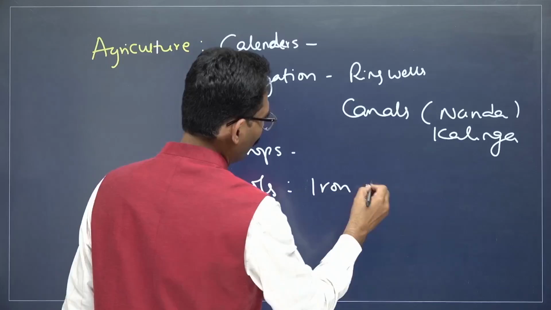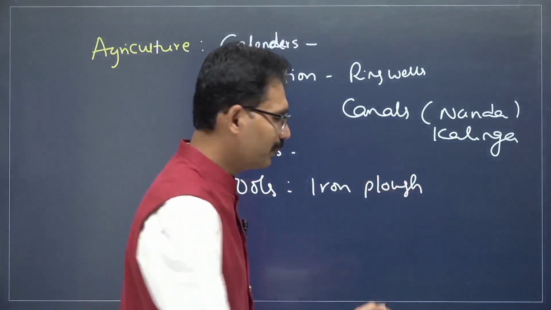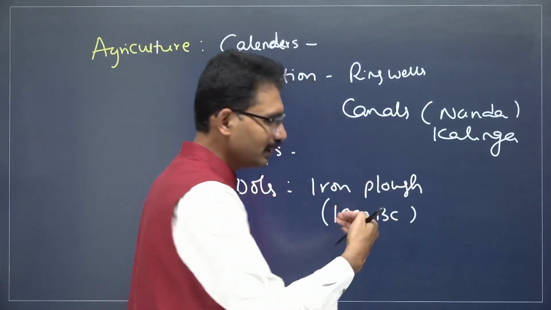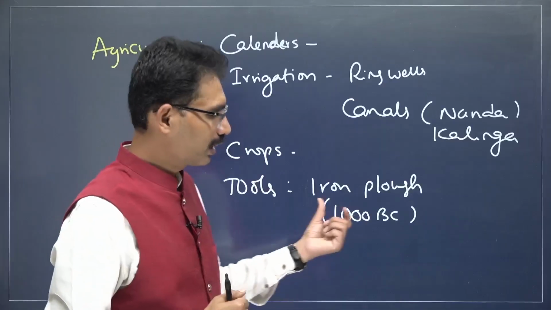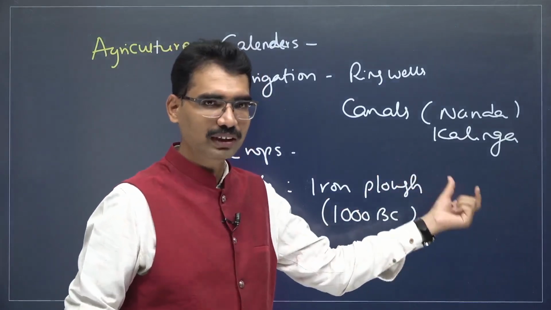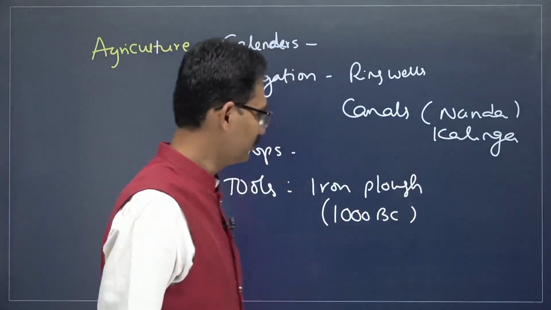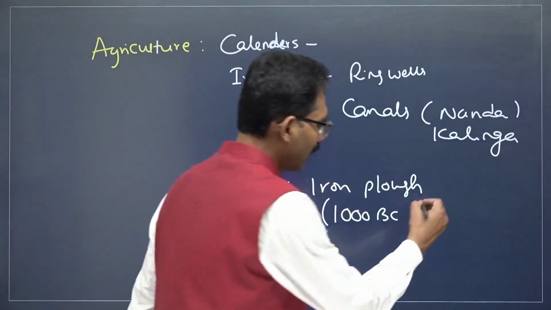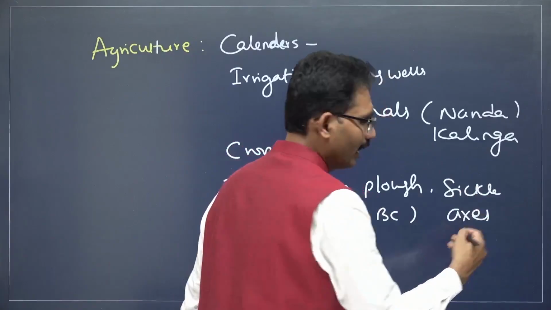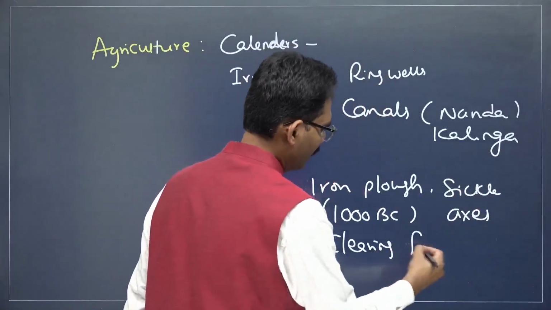Now, the iron plow is very common. Iron technology emerged since 1000 BC. From 1000 BC onwards, in the later Vedic time period itself, iron technology emerged. Now it is going to become even stronger. The usage is going to be even stronger in the Mahajanapadas from 600 BC to 321 BC. Iron plow, iron sickles, axes, and they were used for clearing the forest.